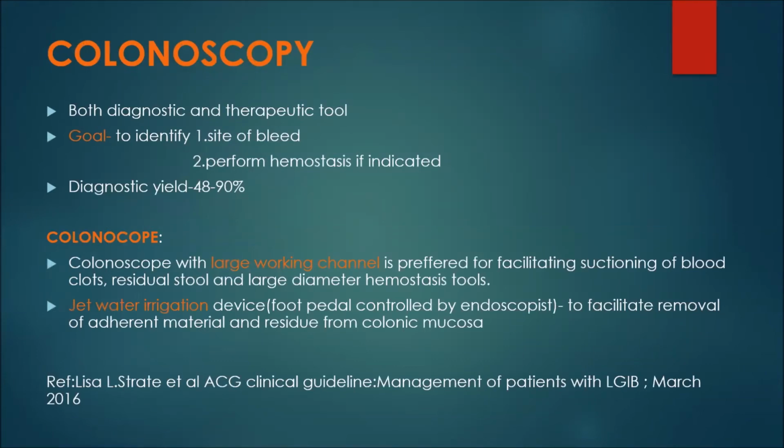The goal is to identify the site of bleeding and perform hemostasis if indicated. The diagnostic yield ranges from 48 to 90%. The colonoscope contains a large working channel, which is preferred for facilitating both suctioning of blood clots or residual stool and the large hemostasis tools. It is the most important thing in the colonoscope.